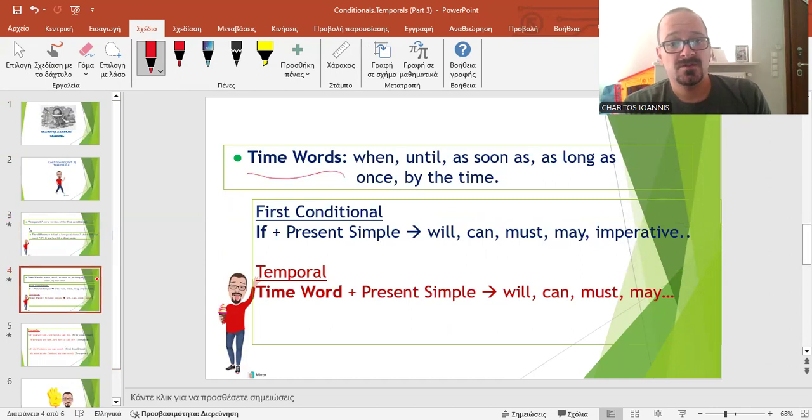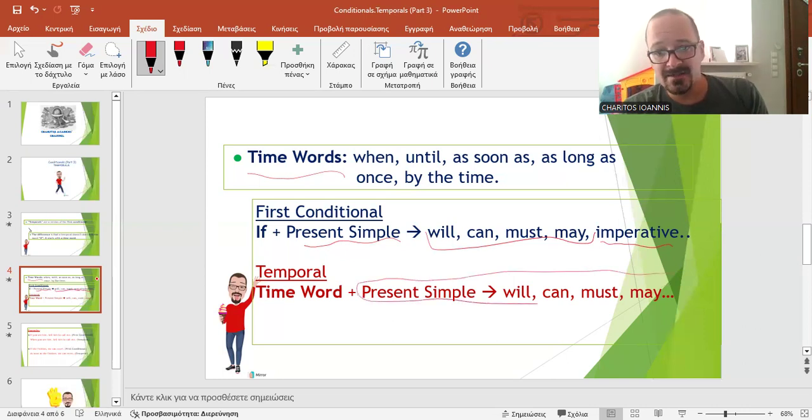Instead of if, you may see time words like when, until, as soon as, as long as, once, that means when, by the time. If the first conditional is made with if, then present simple, and then one of these modals or the imperative, a temporal is formed in the same way, right? If you compare, you'll see that these parts are the same, but in the conditional, I have the if word. In a temporal, I have a time word.